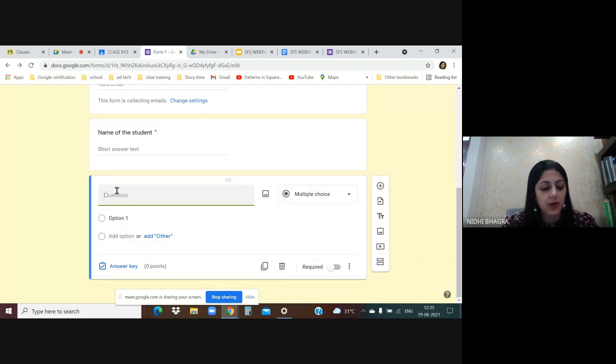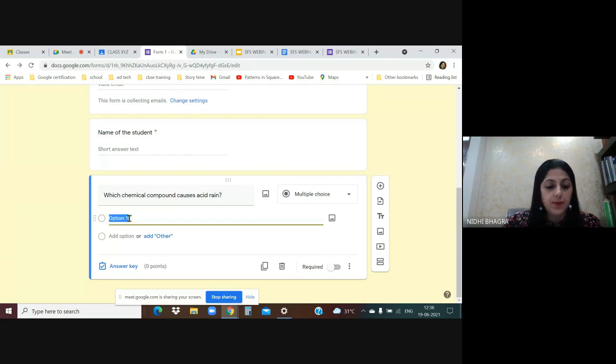Let's type the first question. Which chemical compound causes acid rain? This is the question. Then option 1. Here it says option 1, you have to write over here. So you just backspace and write down the first option.